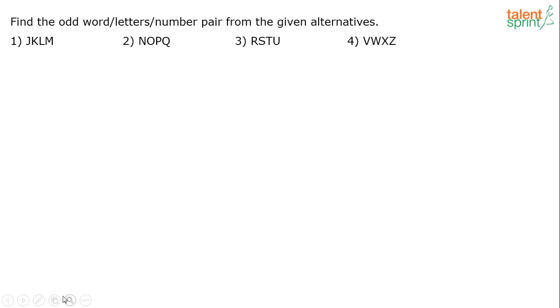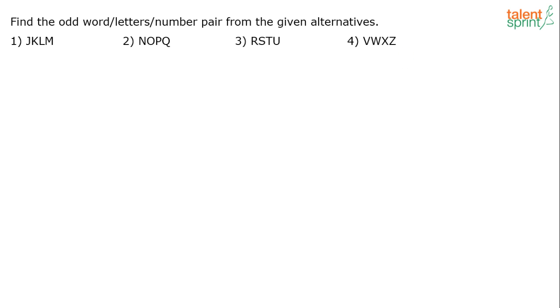Next question. Find the odd word or letter or number pair from the given alternative. Same thing again, right? We have to find out the odd one from the given words. Not words, but a collection of letters here. So look at option 1. It has got J, K, L, M. Option 2, N, O, P, Q. Option 3, R, S, T, U. Option 4, V, W, X, Z.